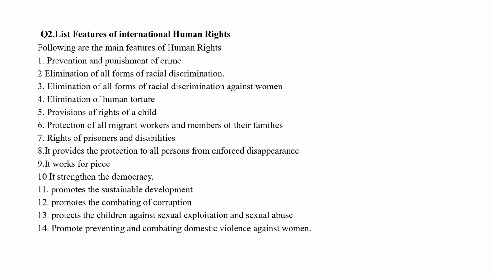Next feature, it promotes sustainable development. It promotes combating of corruption. Next, it protects children against sexual exploitation and sexual abuse. Last one, it promotes preventing and combating domestic violence against women. Like this, there are 13 to 14 different international human rights features you are going to explain.